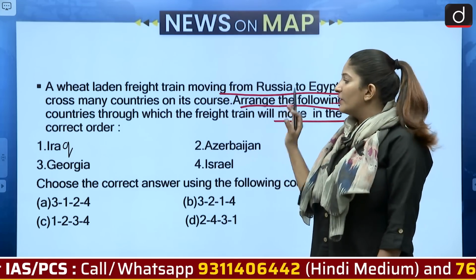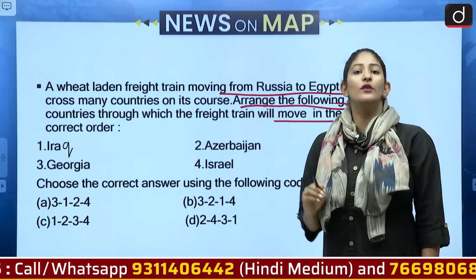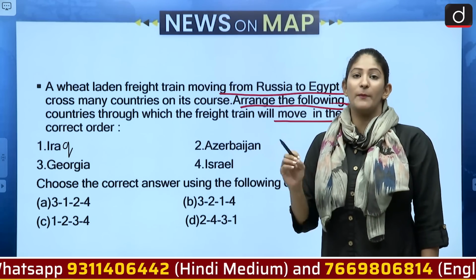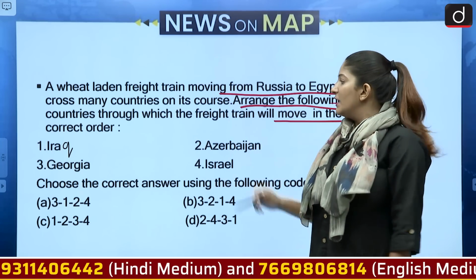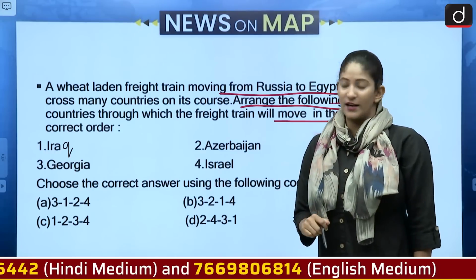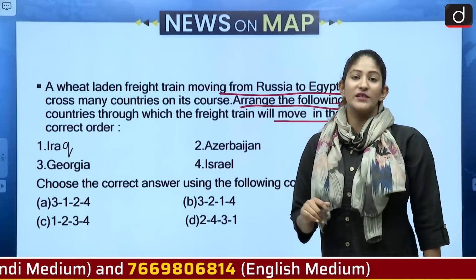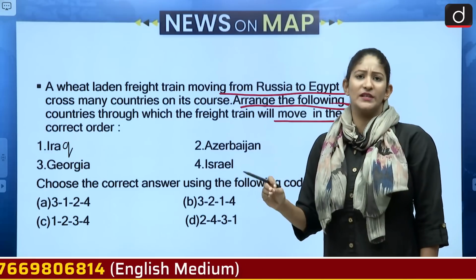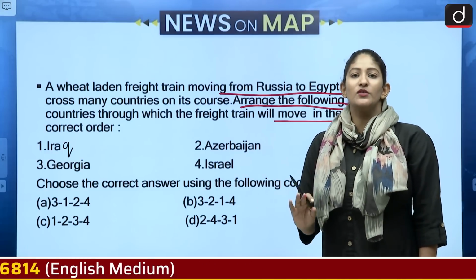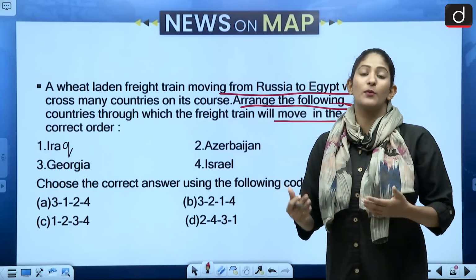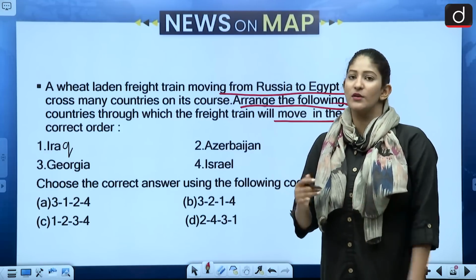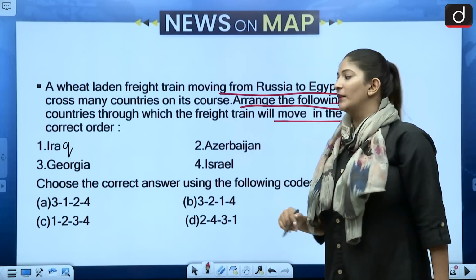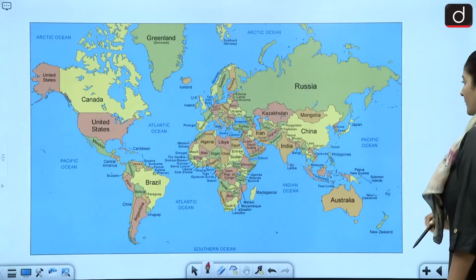For that we have to have a very good knowledge of the map of the region the question is asking about. Iraq, Azerbaijan, Georgia, Israel. Now, these are certain countries which have been in the news for a very long time, for their own reasons, but we have to ensure that routes are very prominently understood, because routes have been asked in the question many times. So, let us look at the map to solve this question.